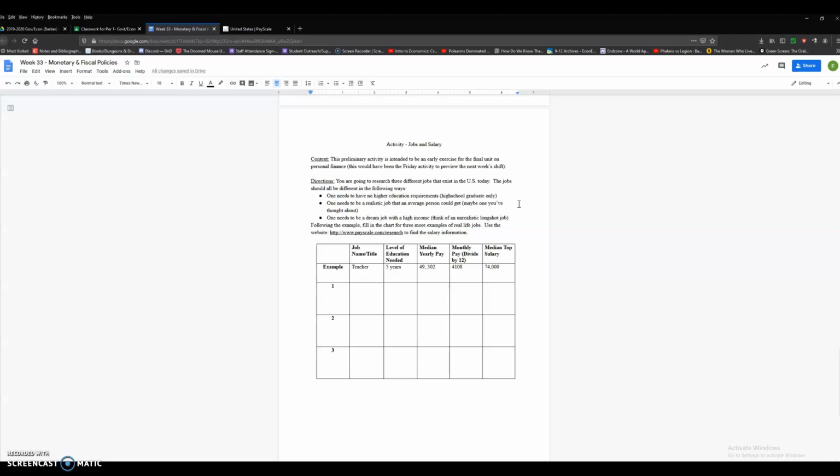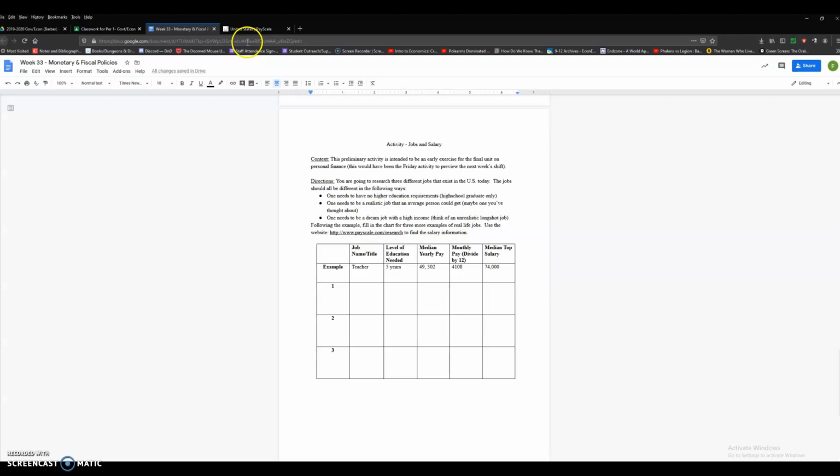And no, guys, NFL quarterback is not a realistic job for an average person. Okay? There are like 32 of them or something like that, starting quarterbacks out of the 340 million Americans. It's not a realistic job for an average person. So, realistic jobs for an average person are something like bus driver or welder, okay? Something like that. And then one should be a dream job with a high income. So think of something unrealistic, some kind of long shot job like astronaut or plastic surgeon or hotel owner. Okay, something like that.